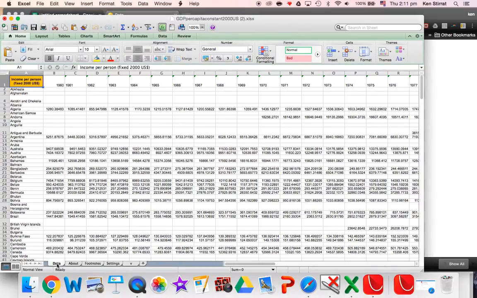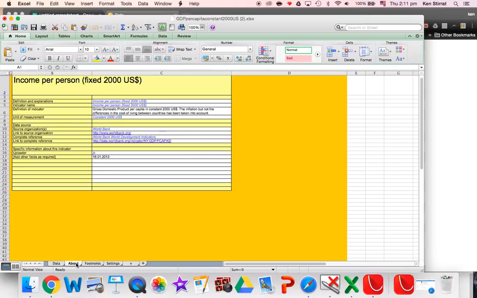That's great. Now, if you have a look here, on the tab at the bottom it says About. Now this tells you kind of what it is. So it's GDP per capita, income per person, fixed 2,000 US dollars. Yeah. Now look in here. It says the inflation has been taken into account, but not the difference in the cost of living between countries. So $10 in the US would buy you a lot less than $10 in Cambodia, for instance. So actually, this is not the data I want.